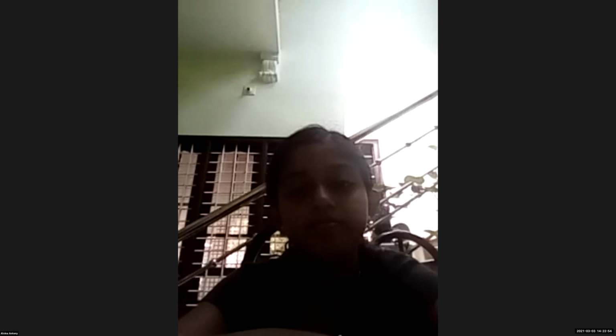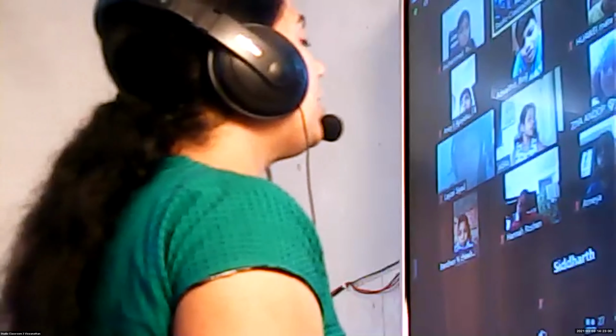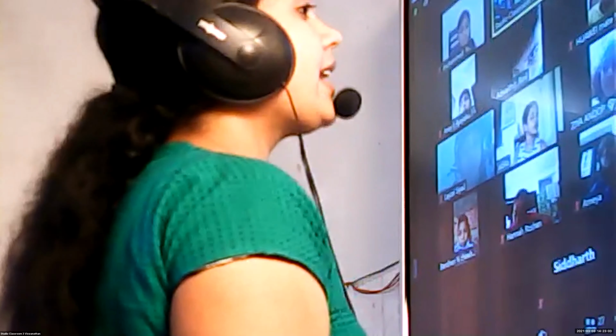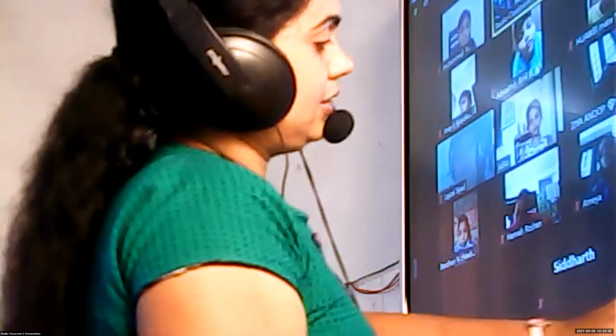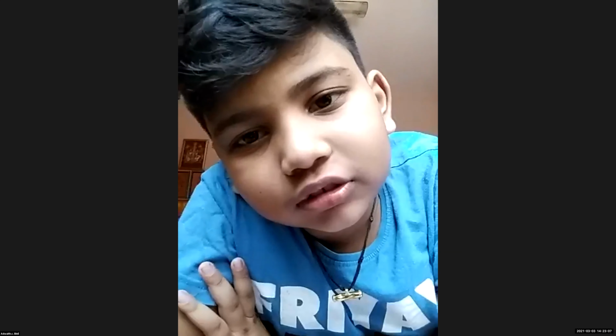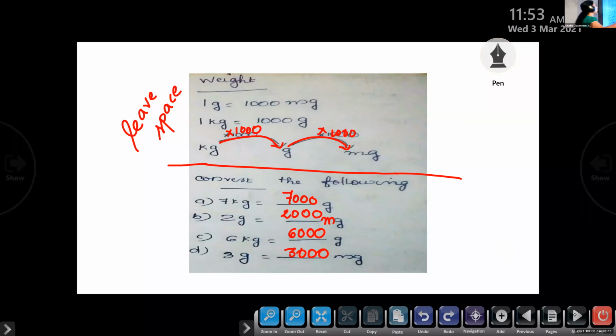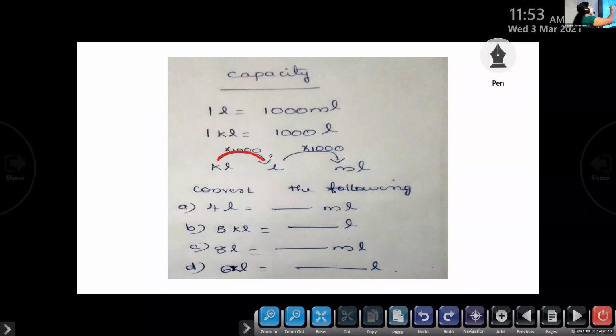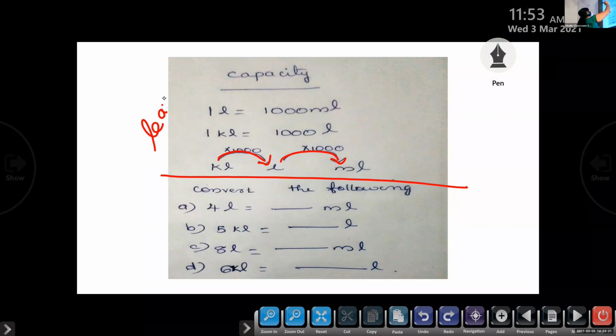2 kiloliters equal 2,000 liters. 3 kiloliters equal 3,000 liters. Like that, we can convert from kiloliters to liters and liters to milliliters by multiplying by 1,000. No need to write these many things. You can leave space for that.